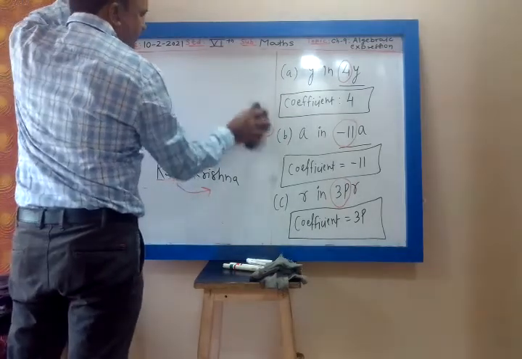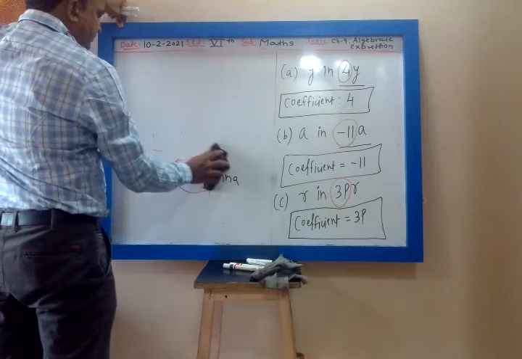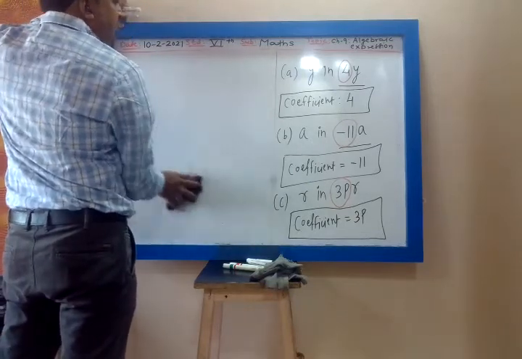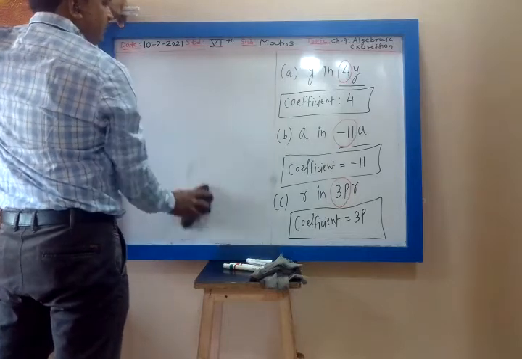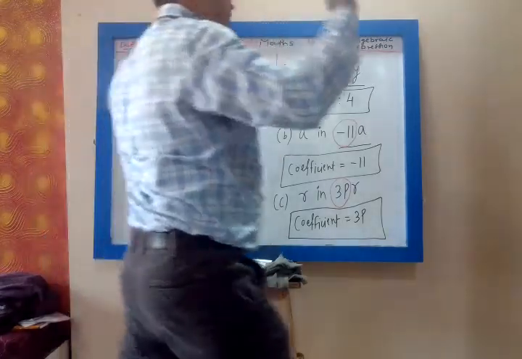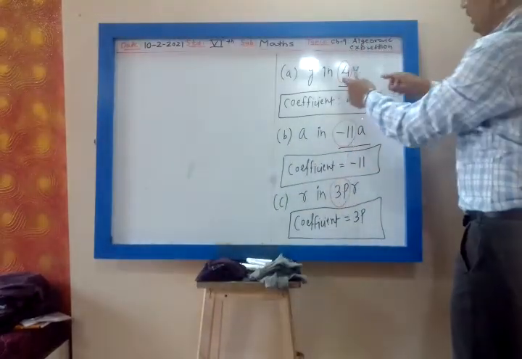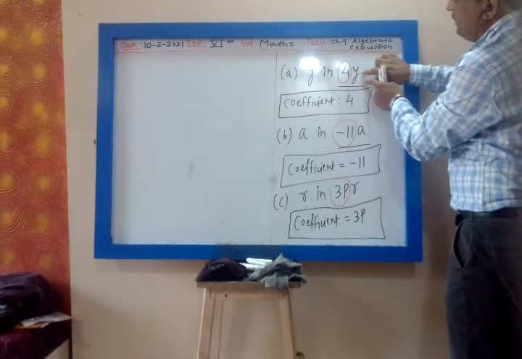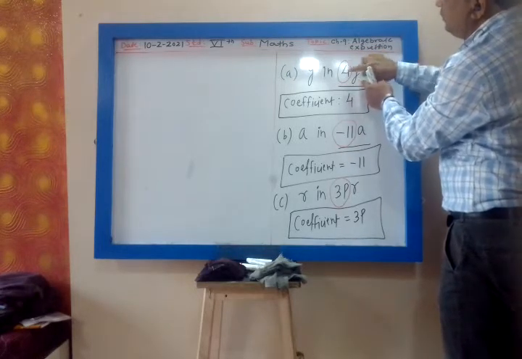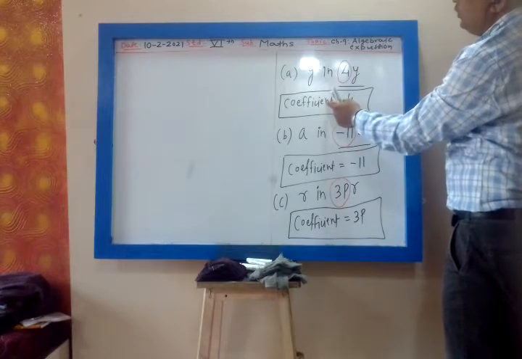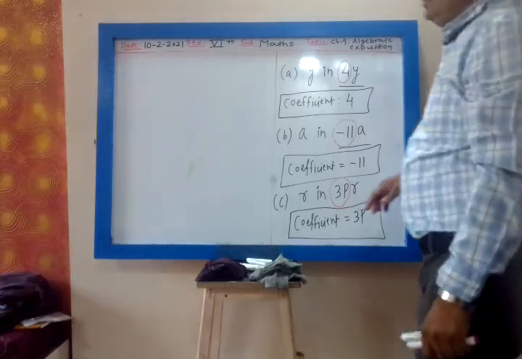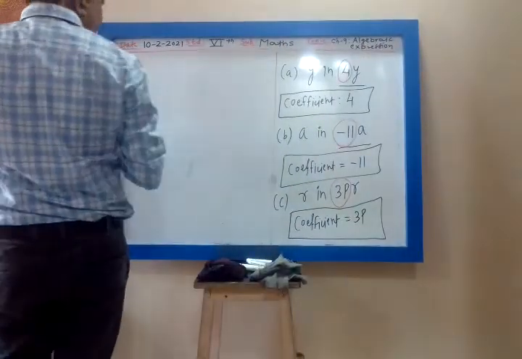No, my dear. In this number, what is coefficient of y? 4. Coefficient of y is 4. So whenever we write the coefficient, we don't write that number. We write the term attached. Coefficient of y is 4.